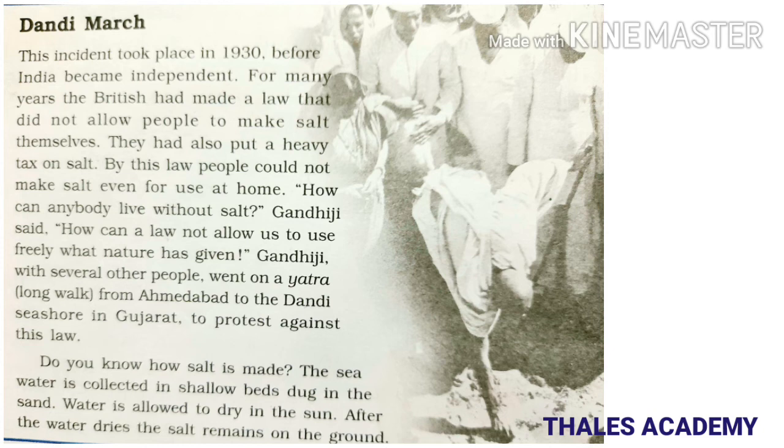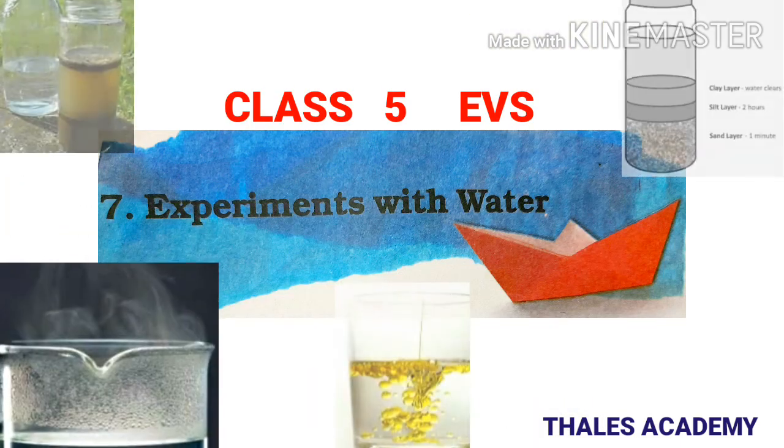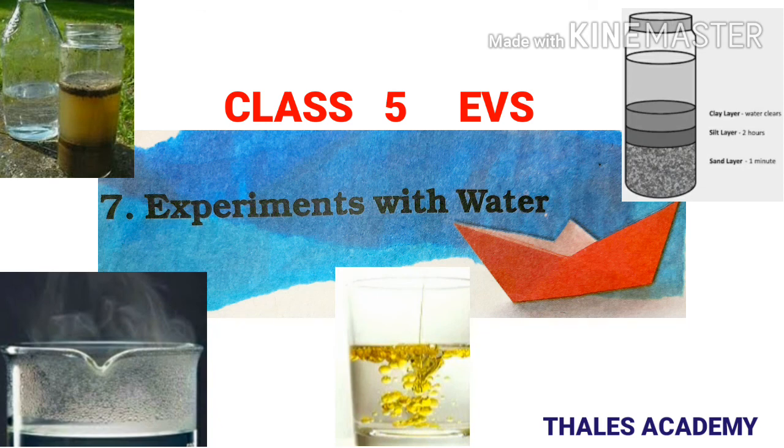Do you know how salt is made? The sea water is collected in shallow beds dug in the sand. Water is allowed to dry in the sun. After the water dries, the salt remains on the ground. This is how the salt is made. This is the end of Chapter 7, Experiments with Water.